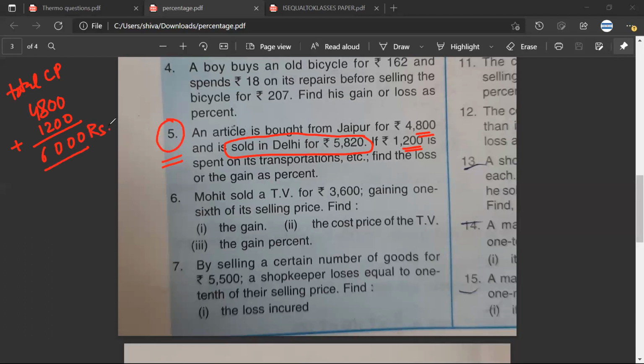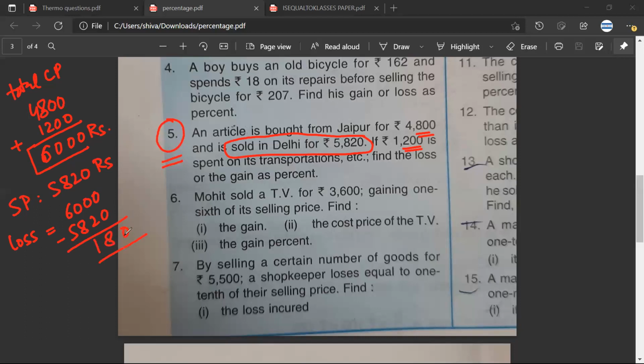Mr. Satya, is it correct? Mr. Aryaman, is it correct? Yes. So this is his total CP. Now he has spent 6,000 on it, but he is selling it at 5,820. Mr. Sarthak, is it a profit or a loss? It's a loss. So the loss would be 6,000 minus 5,820.